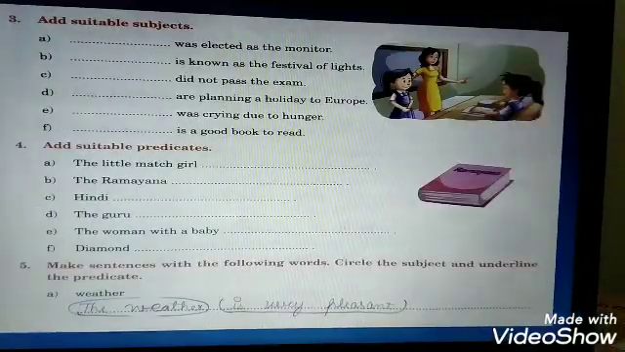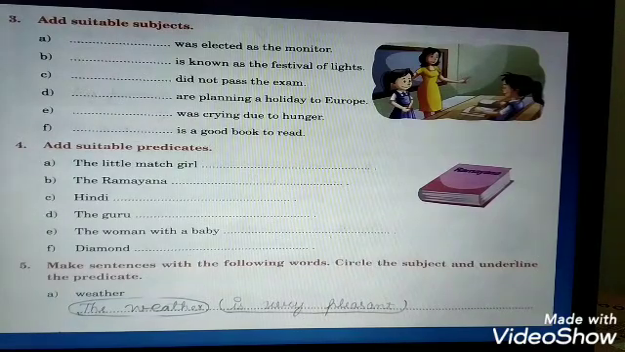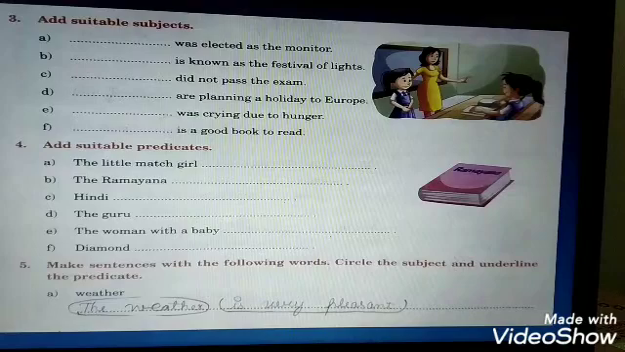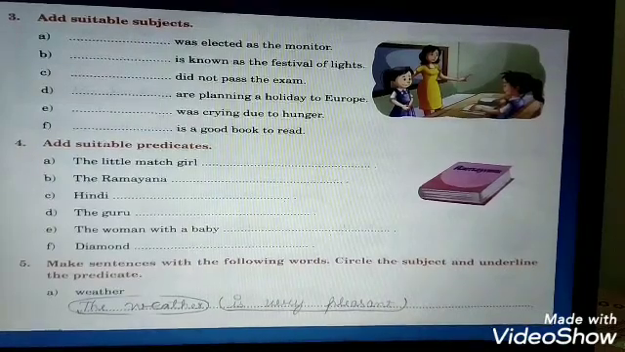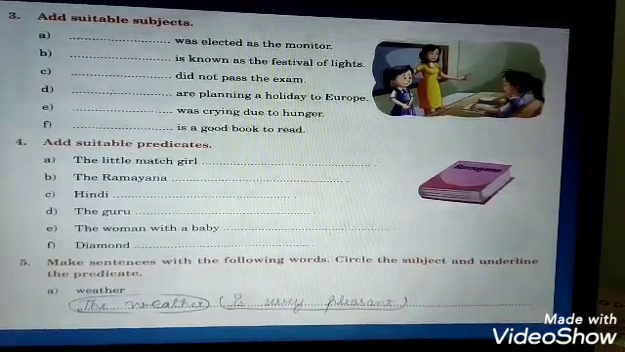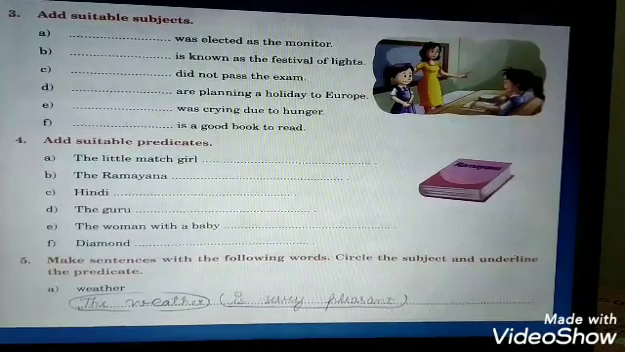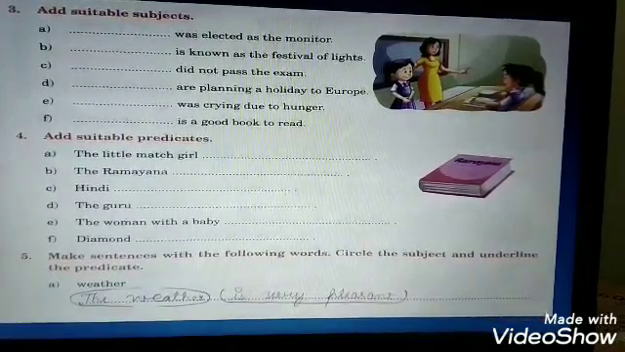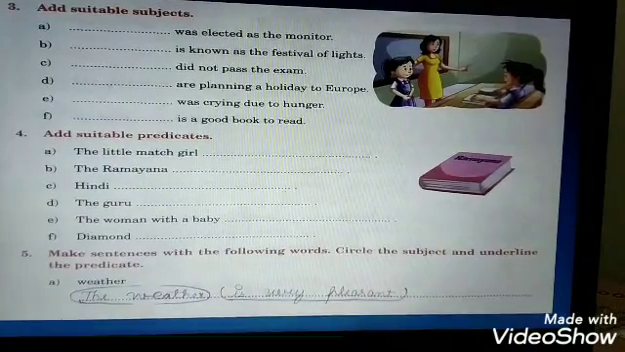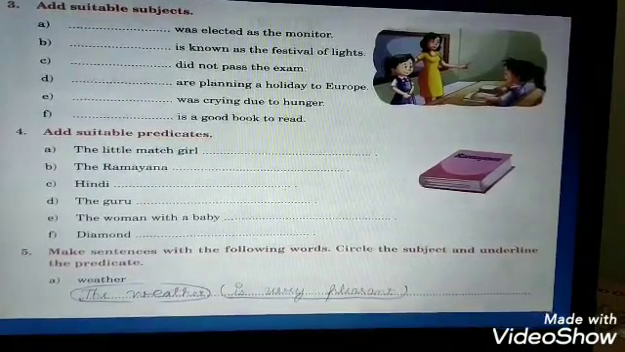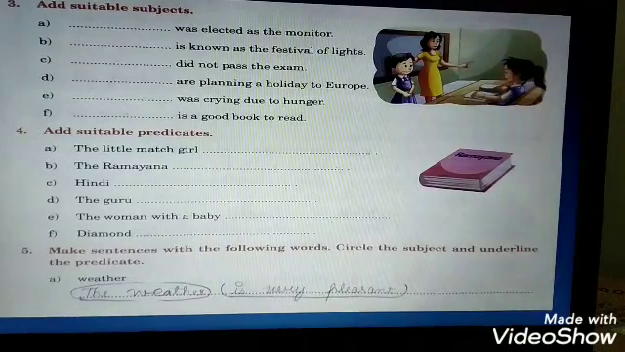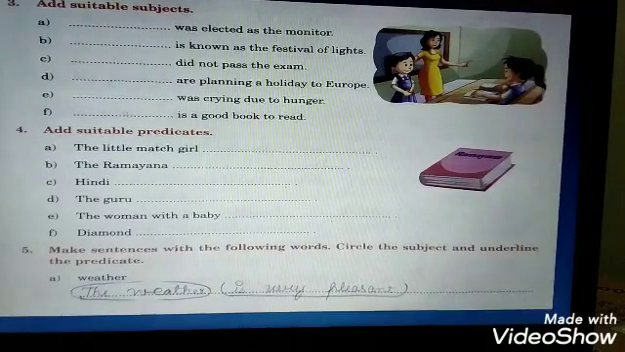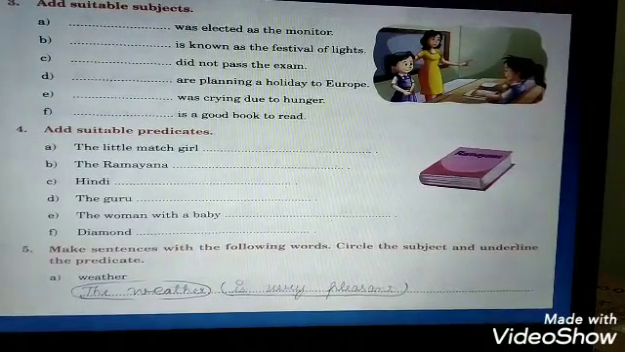Here the third exercise is, add suitable subjects. It is very simple. You can add any subject of your choice. Like the first one, dash was elected as the monitor. Now you can name any boy or a girl to fill here. Suppose if I use the word Manish. Manish was elected as the monitor.